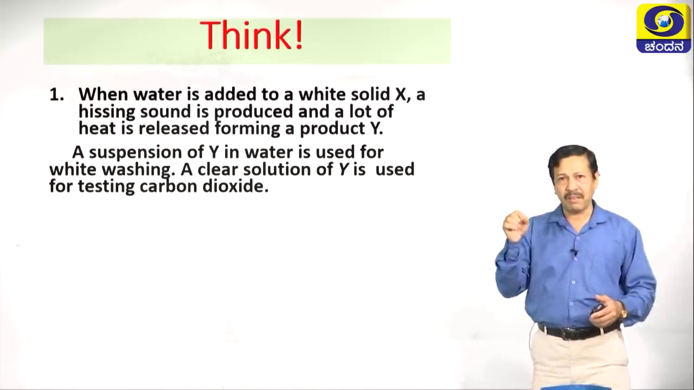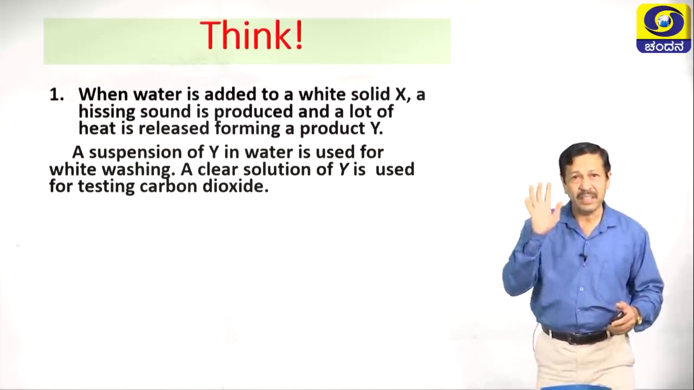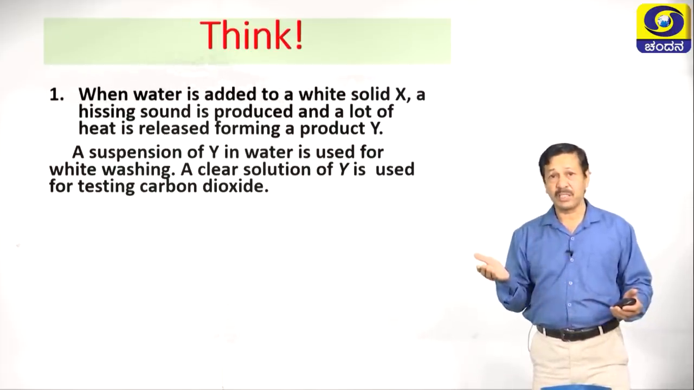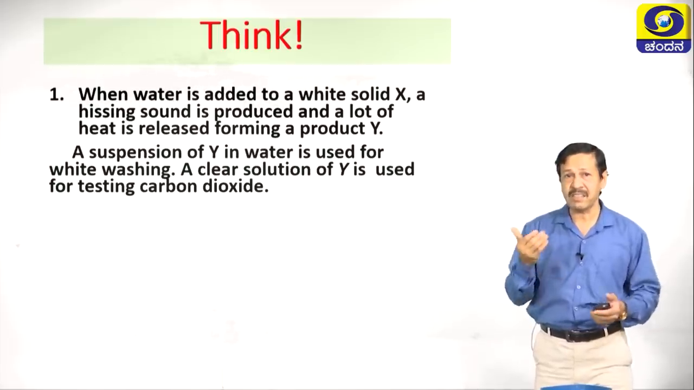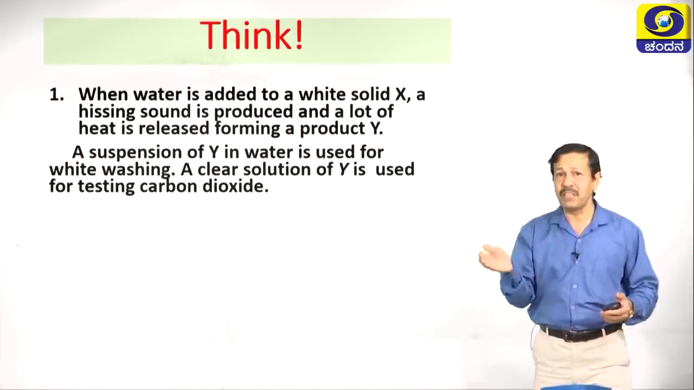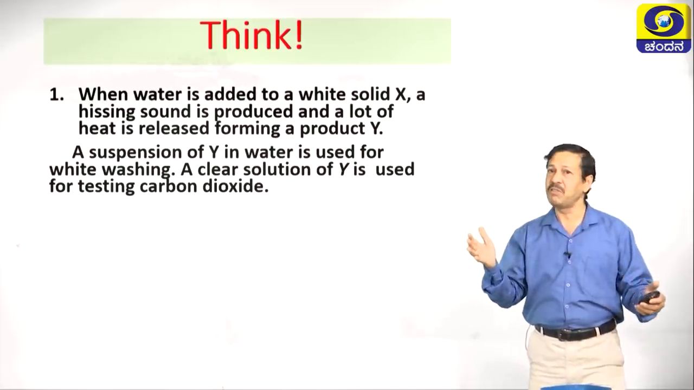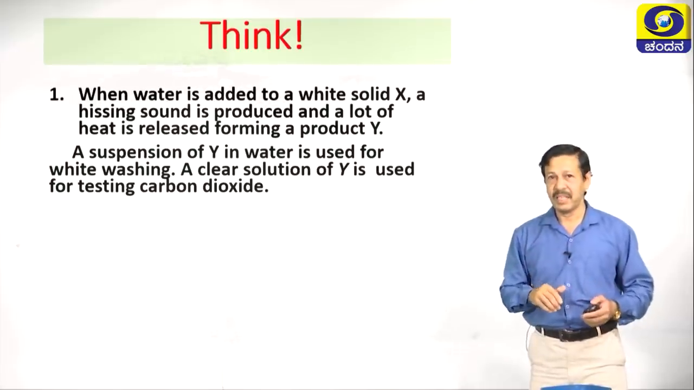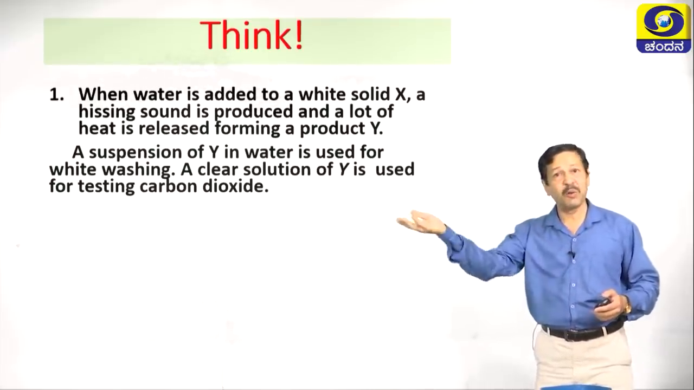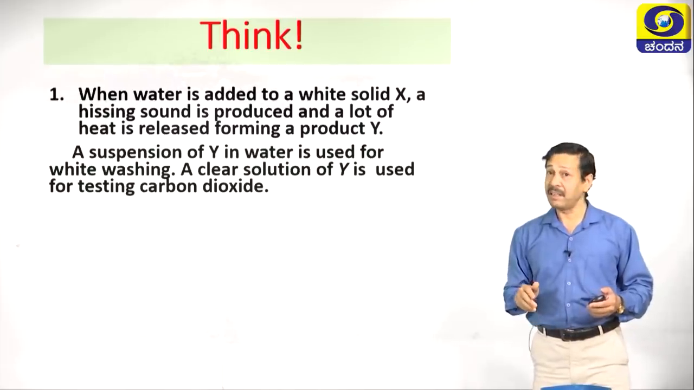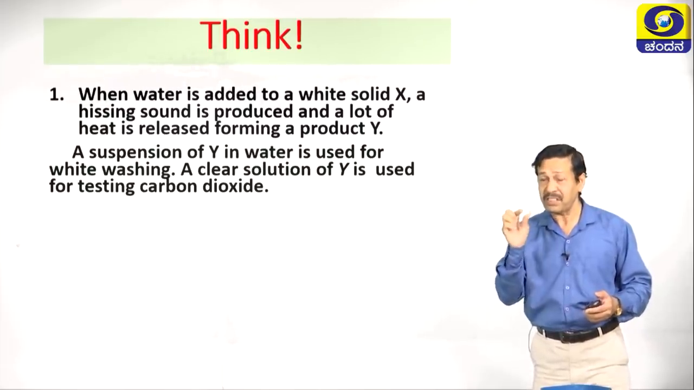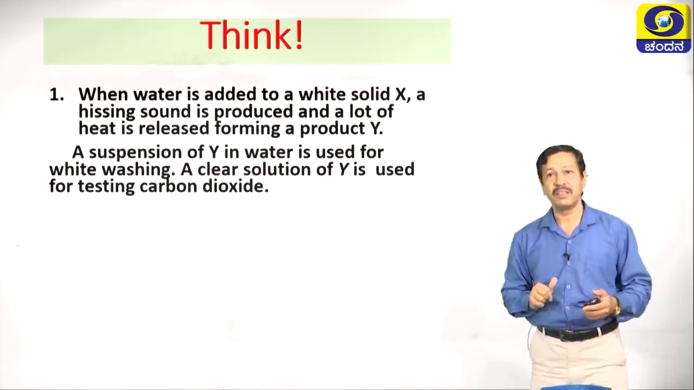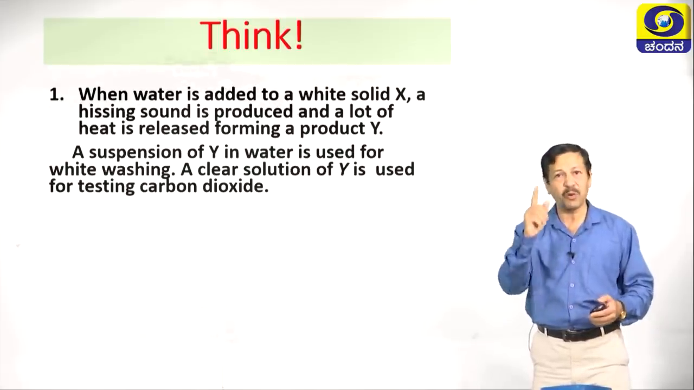A very simple trick you can play here: water added to a white solid may be calcium oxide or something else, let us guess. A suspension of Y in water used for whitewashing quickly gives the hint, that is slaked lime, calcium hydroxide. Calcium hydroxide is used for whitewashing, and calcium hydroxide is lime water, through which if you pass carbon dioxide, it turns milky, that is the test for carbon dioxide.